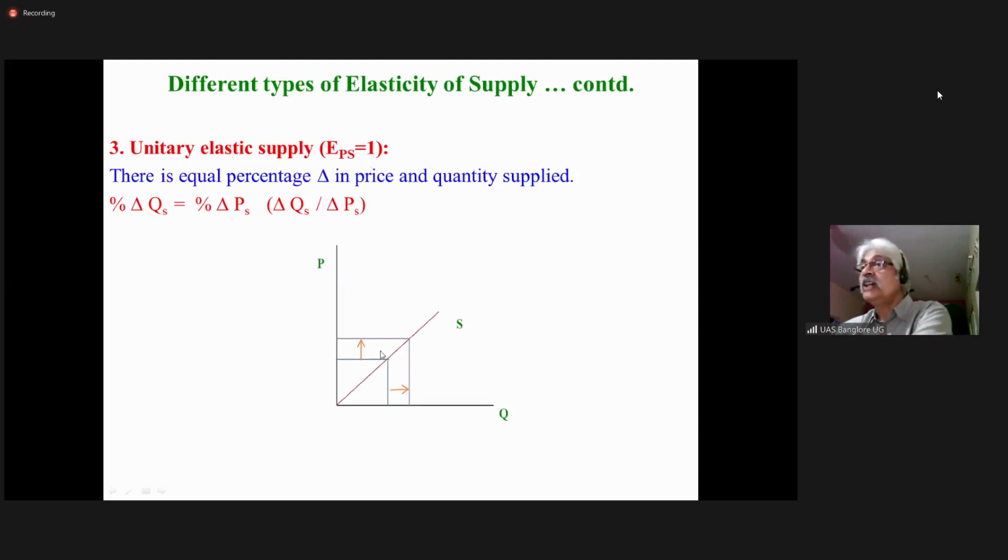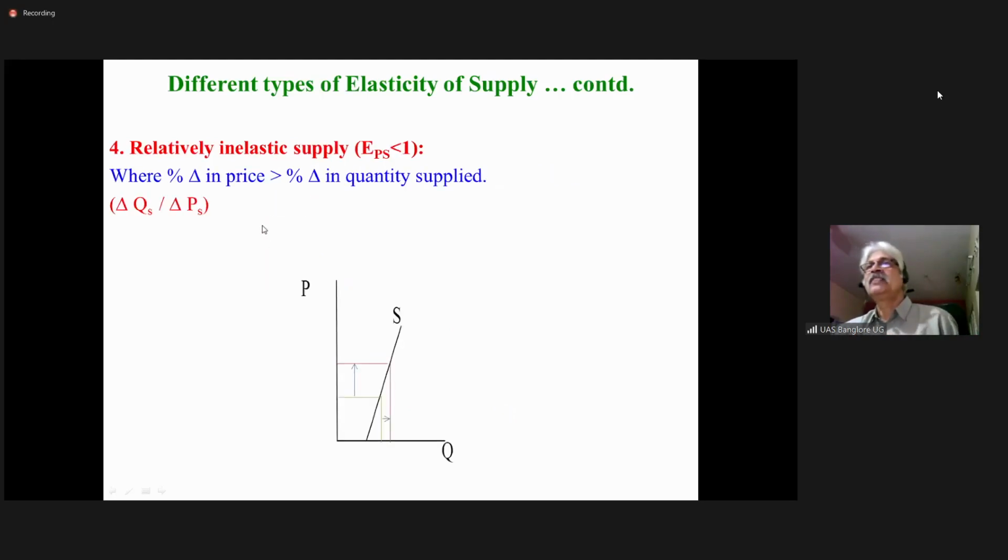And if you look at the graph here, the supply curve is a straight line. It passes through the origin. The change in price and change in quantity supplied, the proportion is the same. Unitary elastic supply.